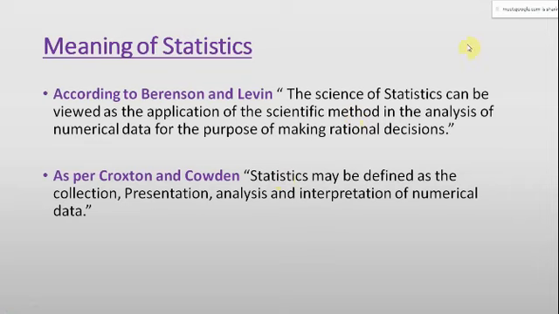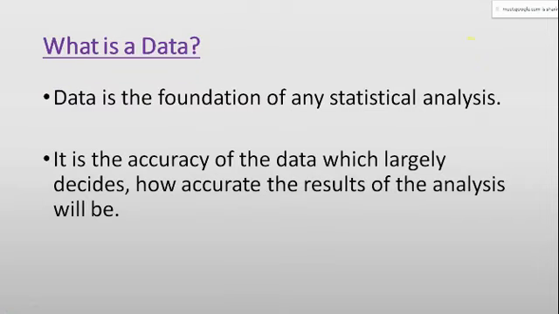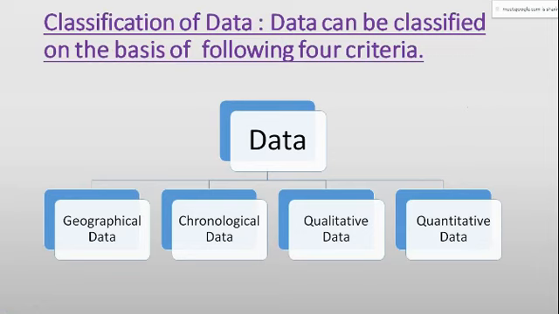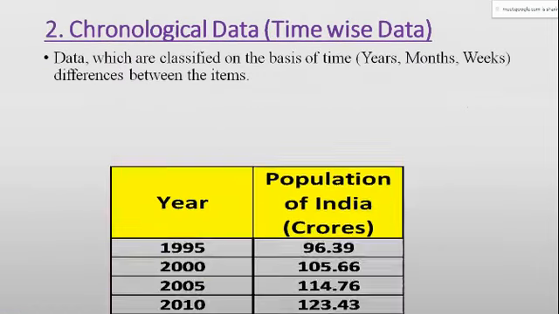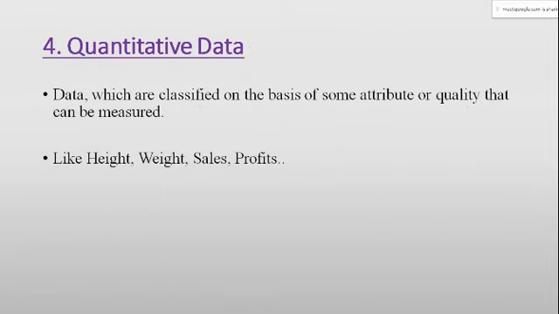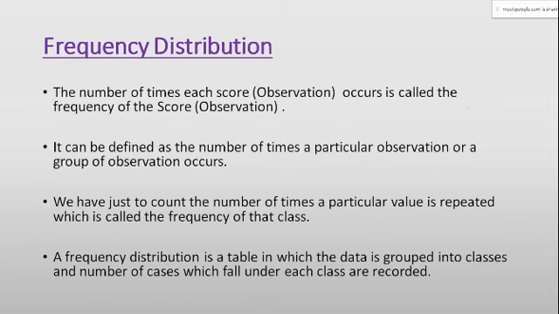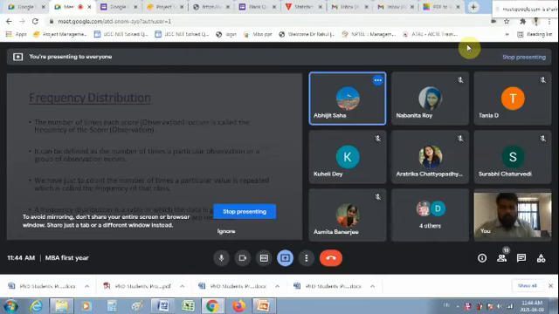Okay, good. So in the last class we had discussion related to data, and the types of data we have covered: geographical, chronological, qualitative, and quantitative. So today the thing we are going to discuss is the frequency distribution.